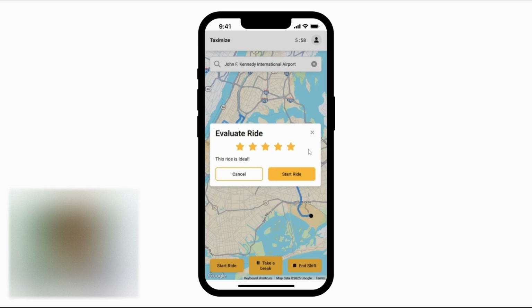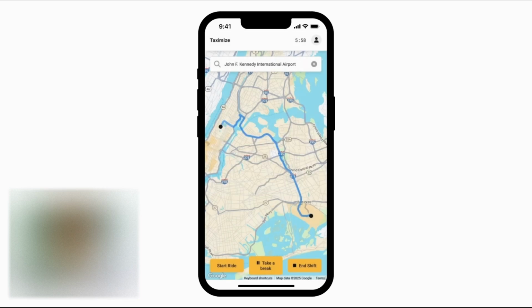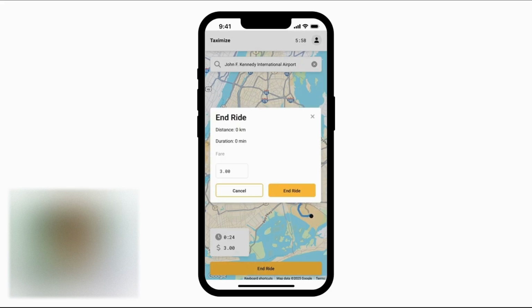It's a perfect ride in terms of fare per minute. I'm going to start the ride, and the taximeter shows up in the bottom left. This taximeter works exactly as it would in a normal taxi. It increases the fare based on the distance and the time traveled. I can end the ride once I've arrived at the destination, or even before. Before ending the ride, I can change the fare if I want to.